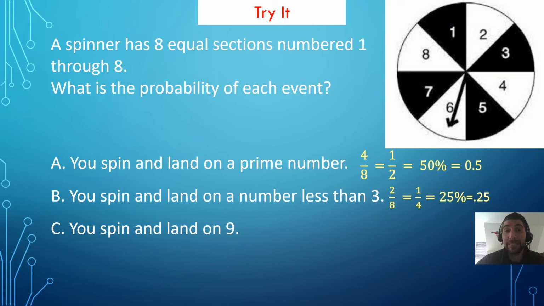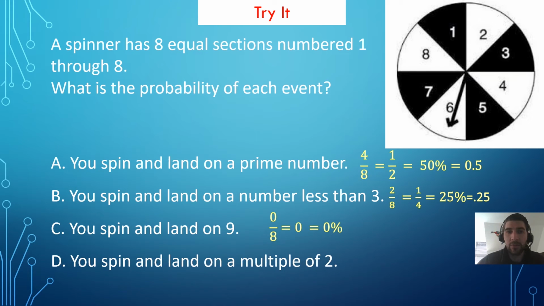So the probability in this case is 0 out of 8, which is equivalent to 0 out of 100, which is equal to 0%. There's lots of different ways that you could write 0, but this is an event that is impossible. It is impossible to spin this spinner and land on a 9 because there is no 9 on this spinner. So this is a case where we have an event that is truly impossible.